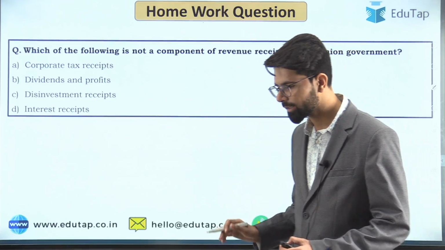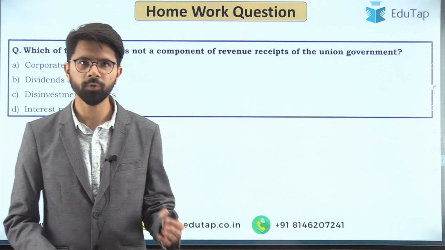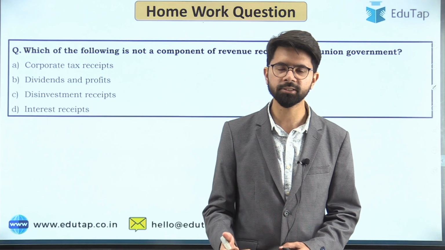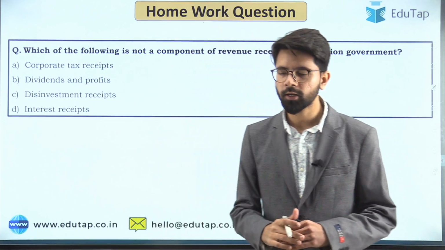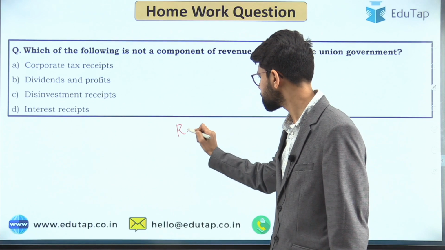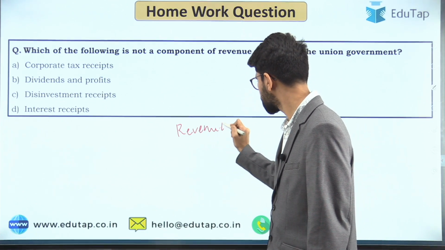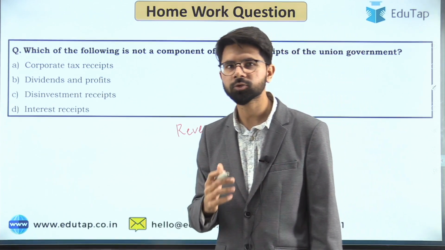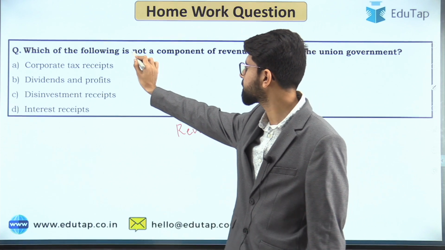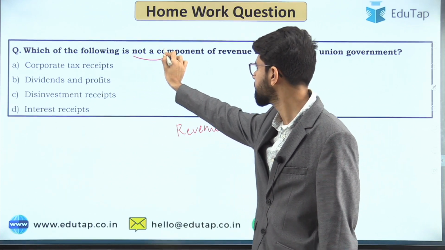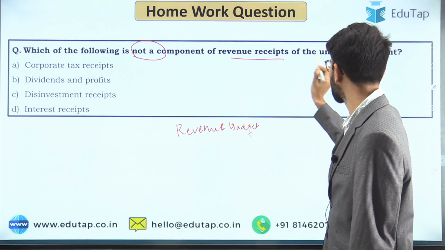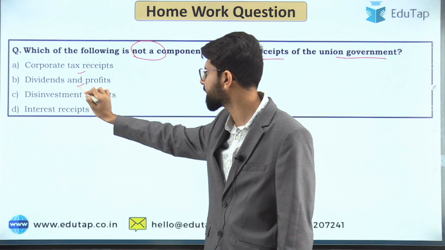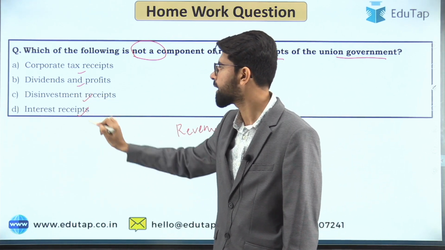We have discussed in detail the revenue budget which comprises the revenue receipts as well as the revenue expenditure, and within revenue receipts we had talked about tax receipts and the non-tax receipts. So in total we have covered the revenue budget, and I hope that is very much clear. If you have clearly understood this entire topic, then you should be able to answer this particular question. The question is asking which one of the following is not a component of the revenue receipts of the union government, and the options are corporate tax receipts, dividends and profits, disinvestment receipts and interest receipts.